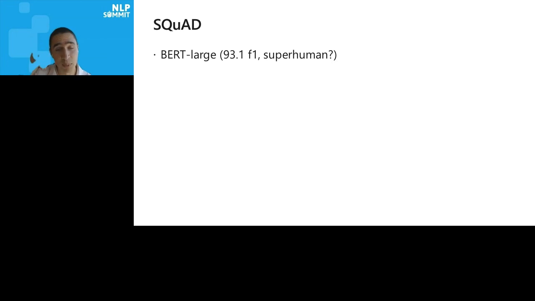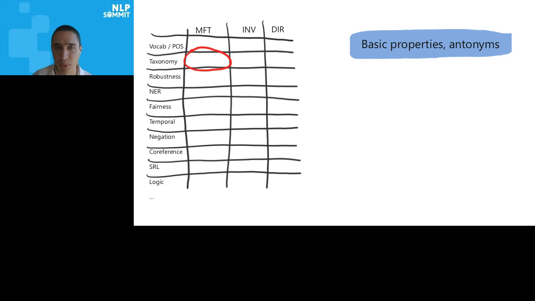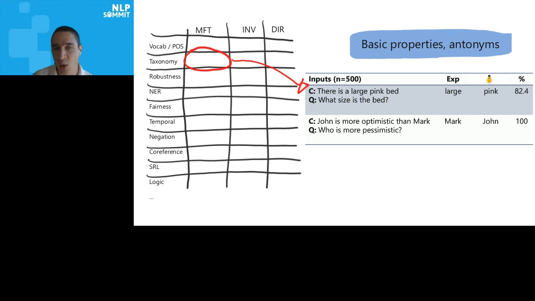Finally, we did SQuAD, which is question answering: given a paragraph and a question, give an answer. And we tested a research model, BERT large, and again, it's supposed to be better than humans at this task, but we'll see that it has significant bugs as well. So we did very simple taxonomy tests, basic properties, like there's a large pink bed. What size is the bed? We expect the model to know that size refers to large, and we also ask what color is the bed, which refers to pink, and so on. And BERT fails 82% of the time. So in this case, it says, what size is the bed?